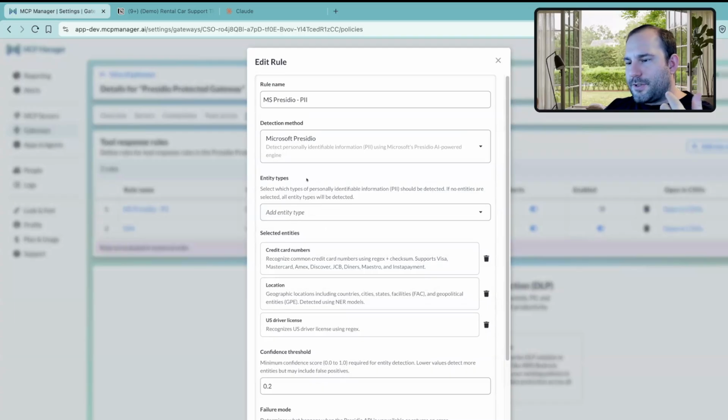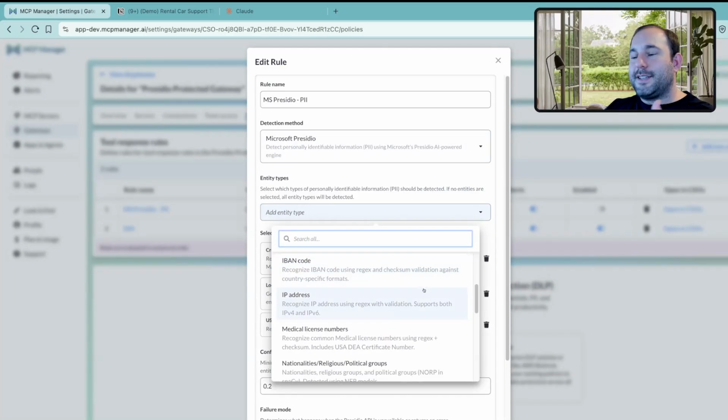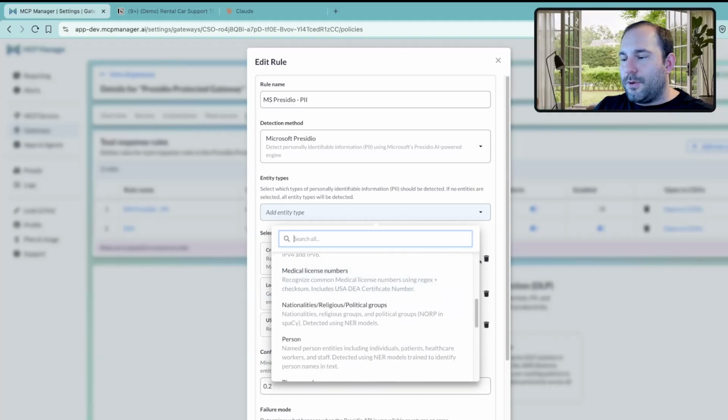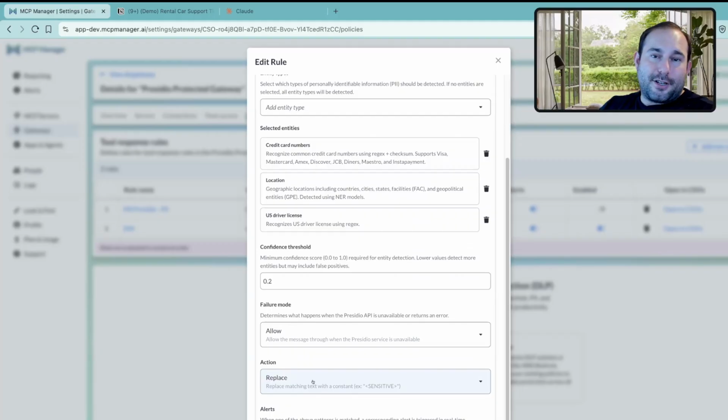So if I open up the Presidio configuration, you'll see that there's wide support for all of the different entities that Microsoft Presidio is able to detect. For today, I've selected credit card numbers, locations, and US driver's licenses with a 0.2 threshold. And my action here is going to be to replace that found data with something that indicates that data was found and replaced. That'll help the AI reason about it.